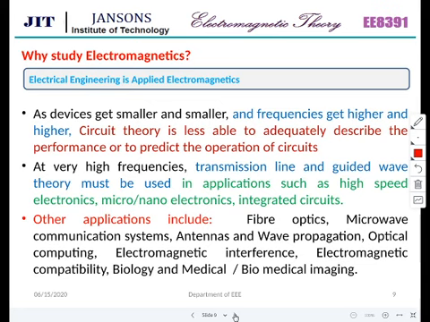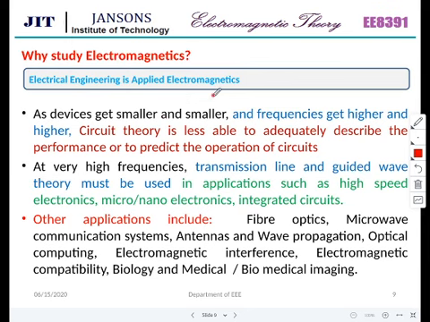Why study electromagnetics? Electrical engineering is applied electromagnetics. When you apply the concepts of electromagnetics, then each and every topic of electrical engineering comes in. This is very important, even in the last introductory class I told this. As devices get smaller and smaller and frequencies get higher and higher, circuit theory is less able to adequately describe the performance or to predict the operation of circuits. So circuit theory is incapable of explaining the higher frequency circuits. So we are going for electromagnetics.